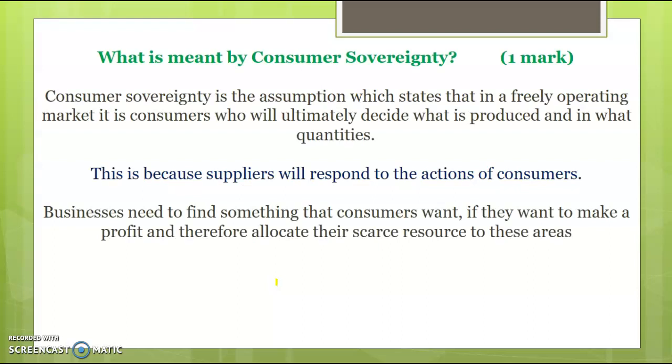So, answers to a few questions to round off the video. What is meant by consumer sovereignty? Consumer sovereignty is the assumption which states that in a freely operating market, so a free market economy, it is the consumers who ultimately decide what is produced and in what quantities. Suppliers will respond to the actions of consumers, and businesses will produce what consumers want because they generate the highest profit.